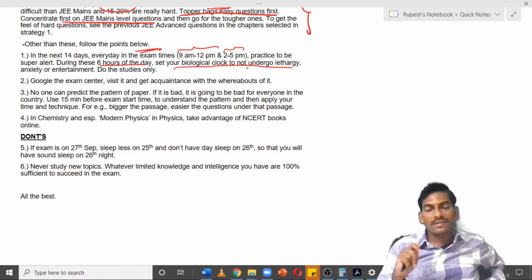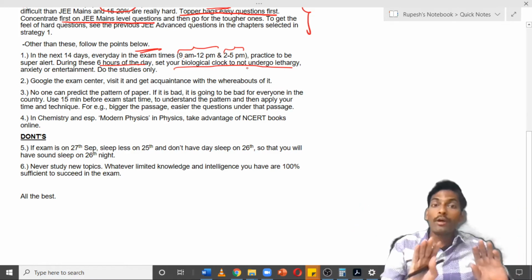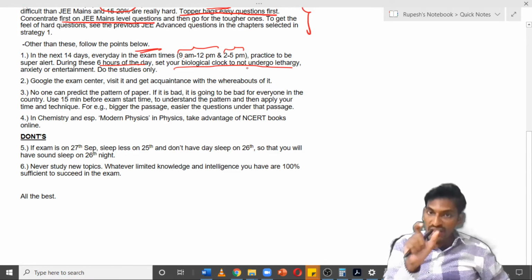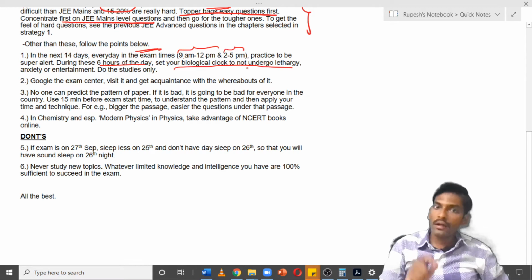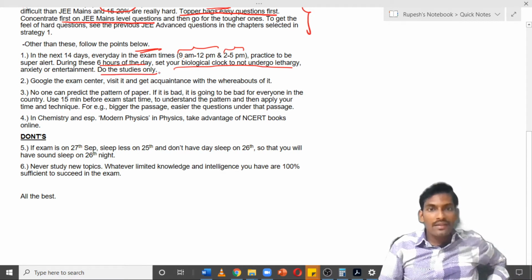If you want to relax, get out of anxiety, be lethargic or sleep, do it out of these 6 hours. This will set your biological clock to be super alert at the time of the exam. So only do the studies in these 6 hours and don't do anything else.